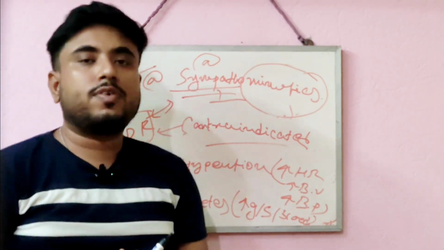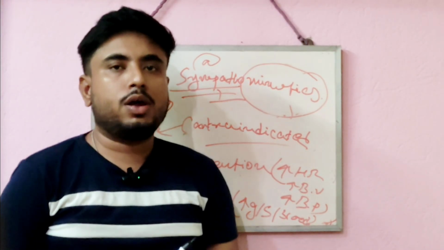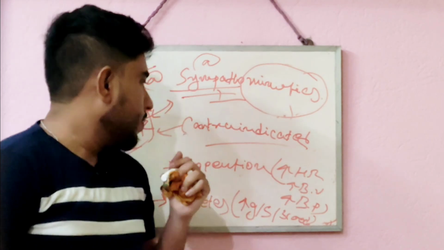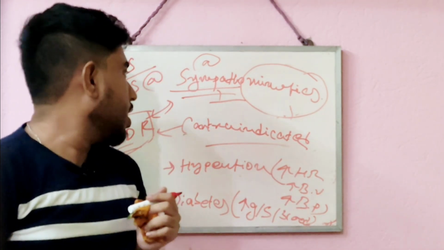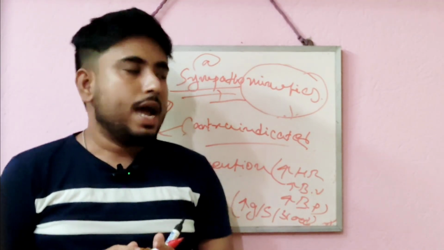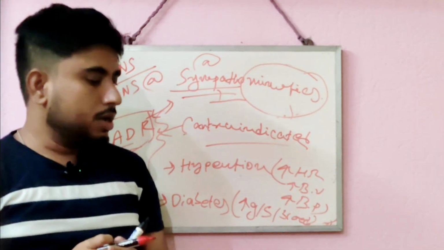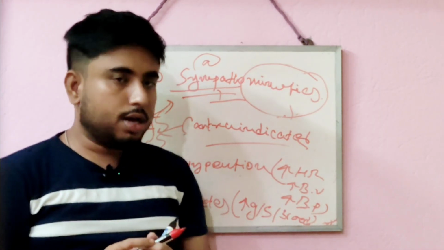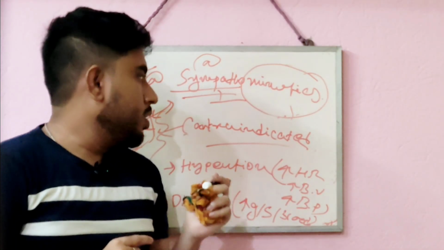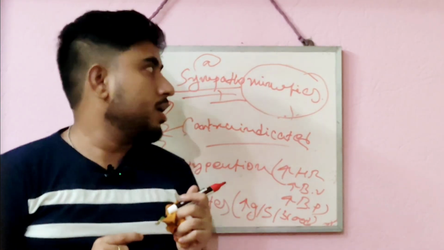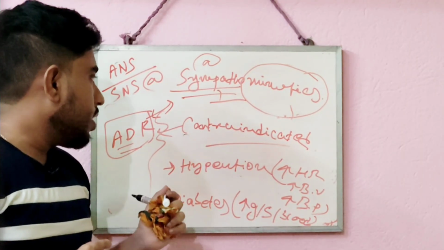Then we have discussed the different therapeutic usage and clinical uses, like to treat asthma, to treat shock, to treat different disease conditions. And at last we have discussed different adverse drug reactions that can be caused by over-accumulation of sympathomimetic drugs, like tachycardia, bradycardia, then insomnia, anxiety, restlessness, and different contraindicated adverse drug reactions also, like hypertension, diabetes, etc.